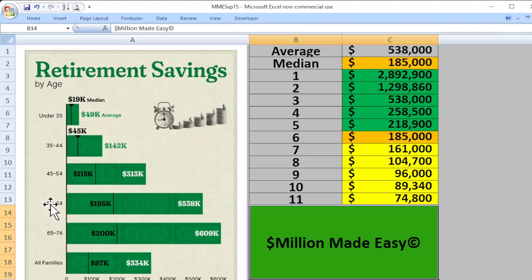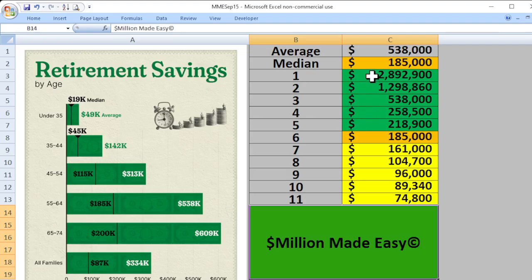I want to look specifically at this age 55 to 64. Look at that. It says the average is 538,000, but the median's only 185,000. What's the difference between these two? Why is there such a huge discrepancy here? Obviously, 538,000 going into retirement if you're 64 would be in great shape, but 185 would be a little bit iffy. So let's look at just a set of hypothetical numbers here.